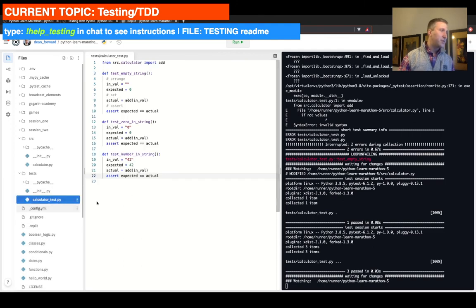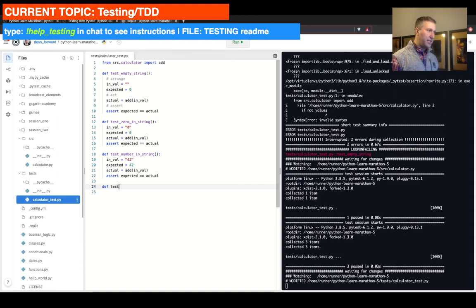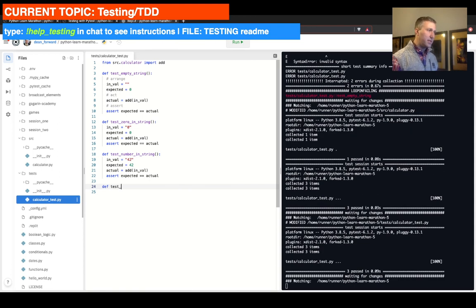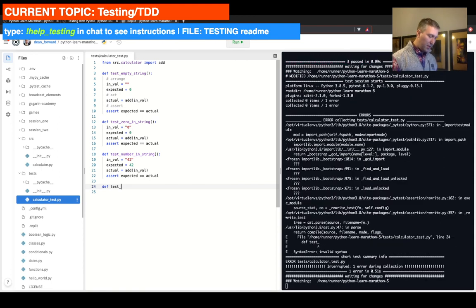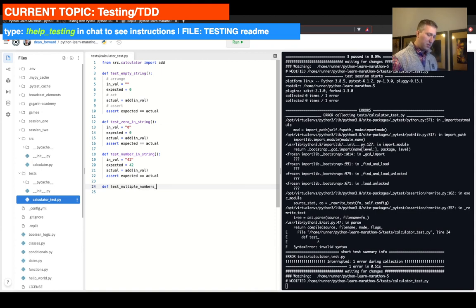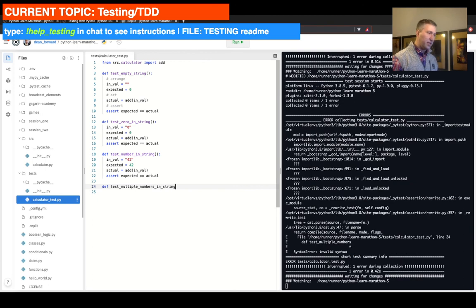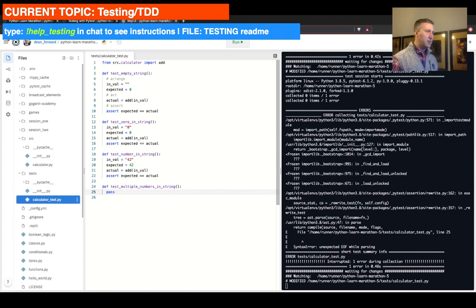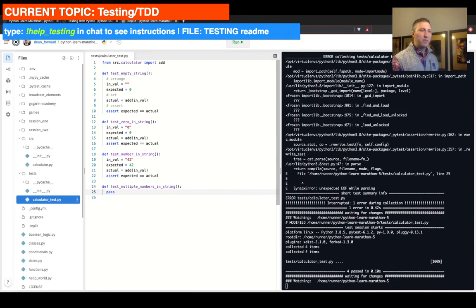So let's do the first thing. Let's write the test for it. So I'm going to just define test, right? So it needs to start with the word test. Multiple numbers can go in string, that's fine. However you want to name it. I'm going to put pass on that. And so what I'm going to do is I'm going to do the same thing again.